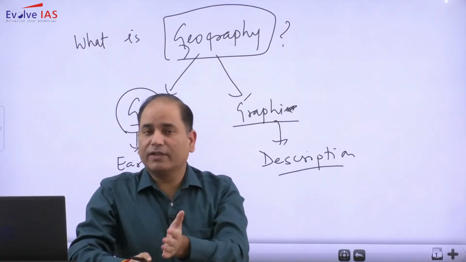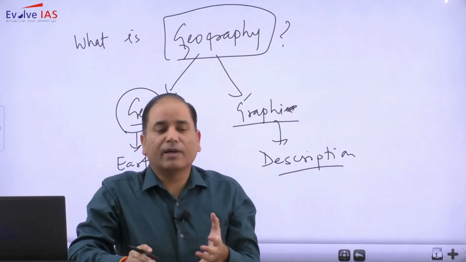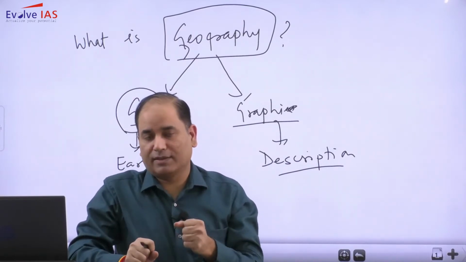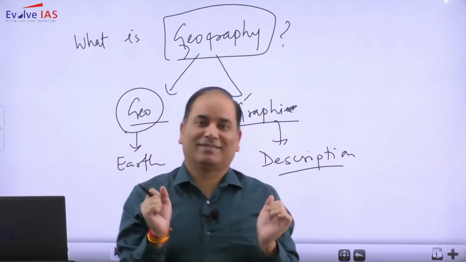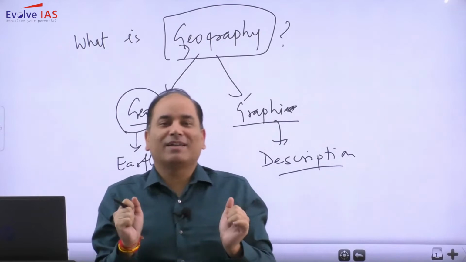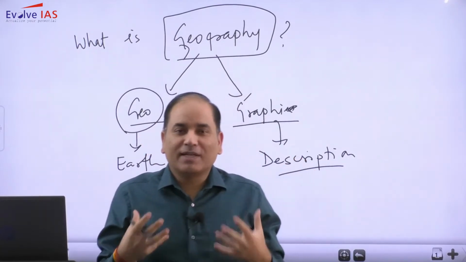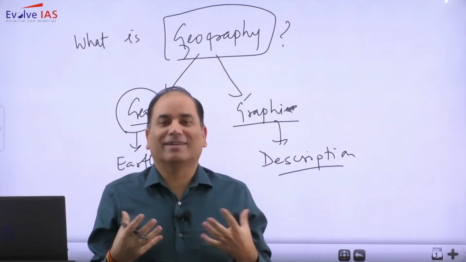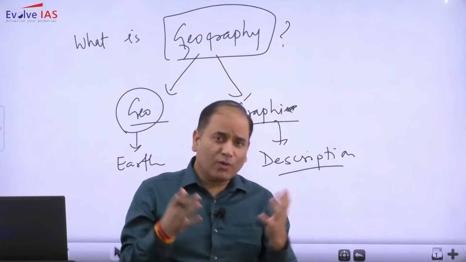Different streams, different branches have, over the period of time, been developed in the geography discipline, but still the central theme is earth. So our whole idea, objective is to know more about the earth. But within the earth, we are not interested in the whole of the earth.